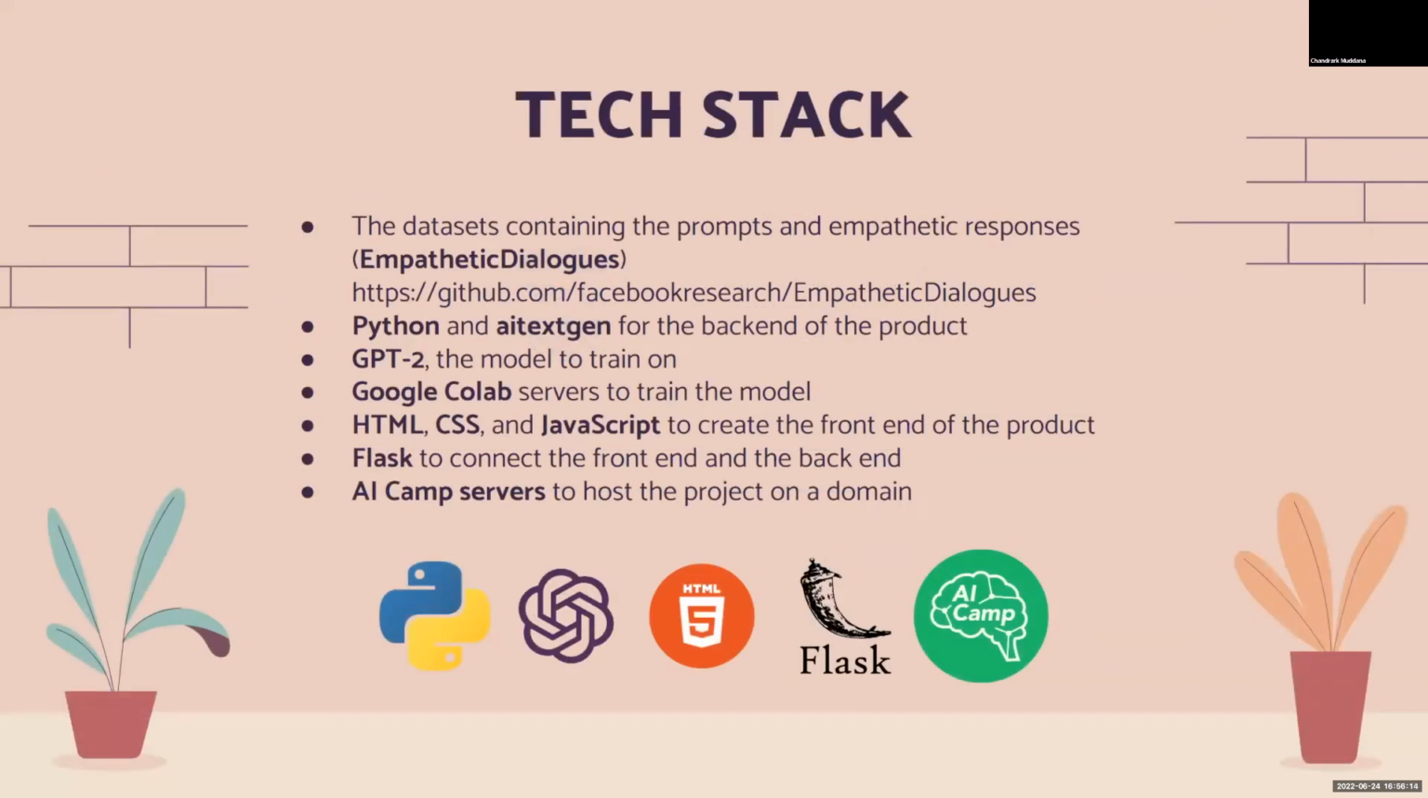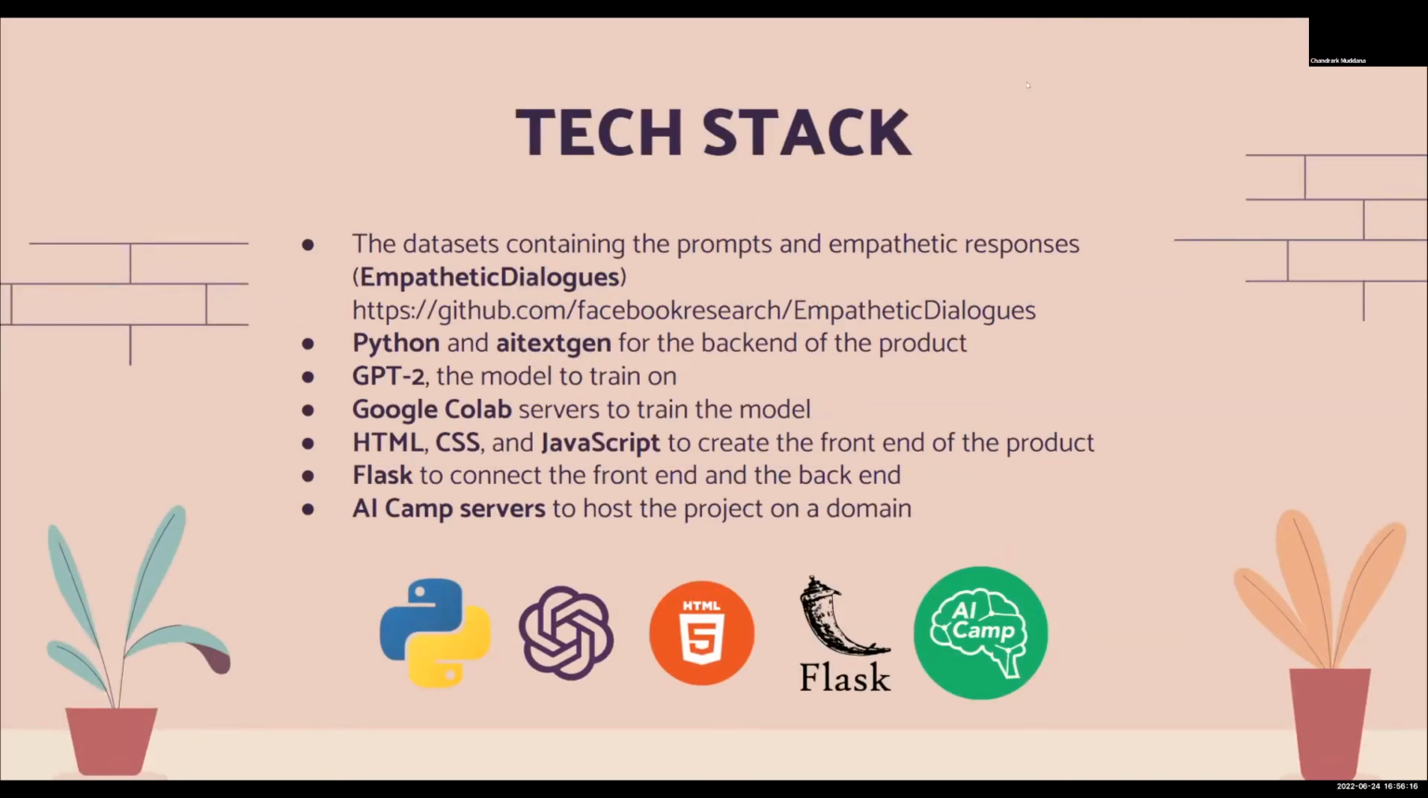So here's our tech stack. First we use our dataset, which is called Empathetic Dialogues. We use Python and AI text gen to train the model and generate responses for the backend of the product. GPT-2 was the model that we trained on. We also experimented with GPT-Neo and DistilGPT-2, which are other GPT-2 variants. However, the results that we preferred were from the GPT-2 model. We use the Google Colab service to train the model to save resources.